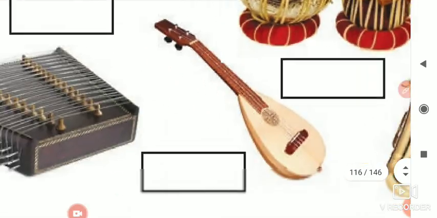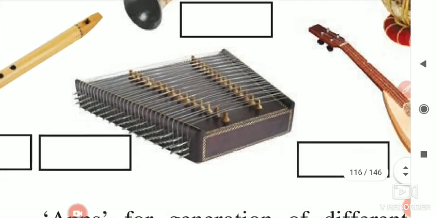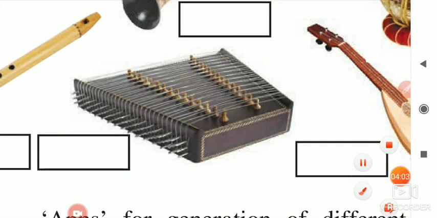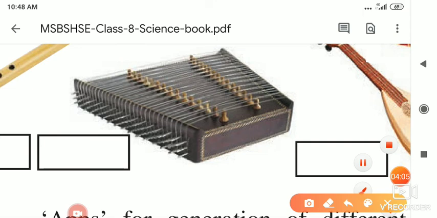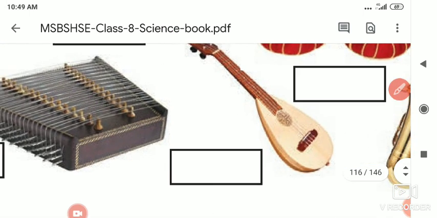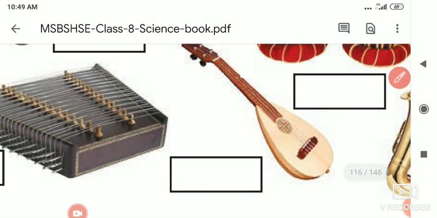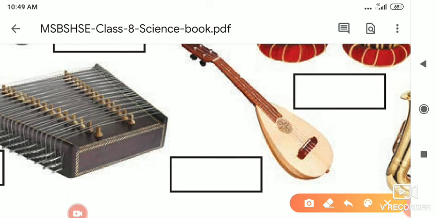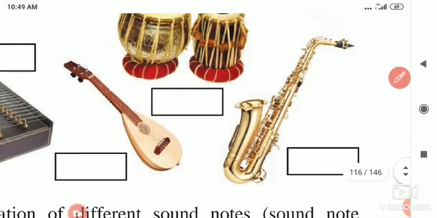Here it is the xylophone. In the smaller, lower classes you use two sticks, and when we hit the wires with the sticks, different kinds of sound are produced. Here it is the guitar. It is the same as the veena, and we have seen its functioning is also the same. It is a string instrument. Where strings are used, it is a string instrument.